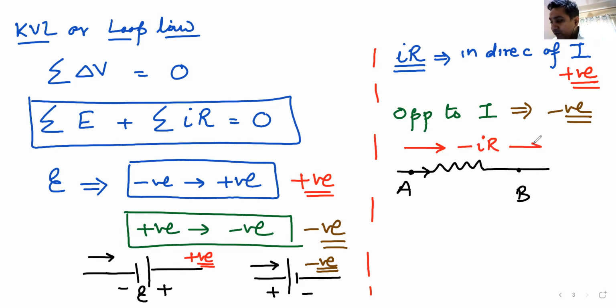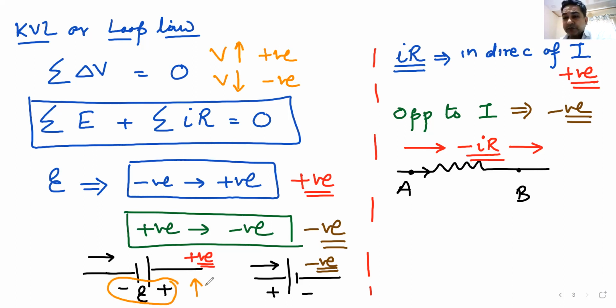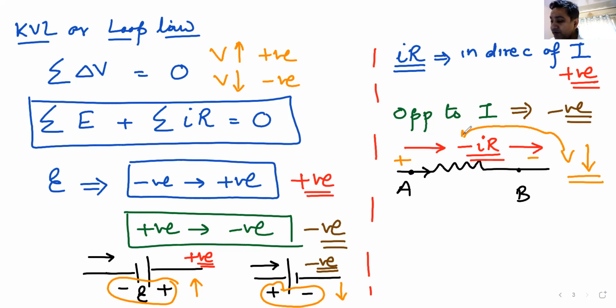Therefore, if I am moving from A to B in the direction of current, the potential will be dropping, and hence it is taken as negative, because potential rise is taken as positive and potential drop is taken as negative.